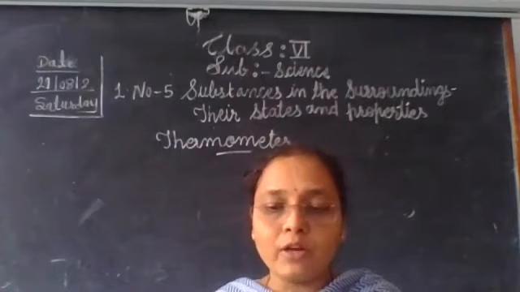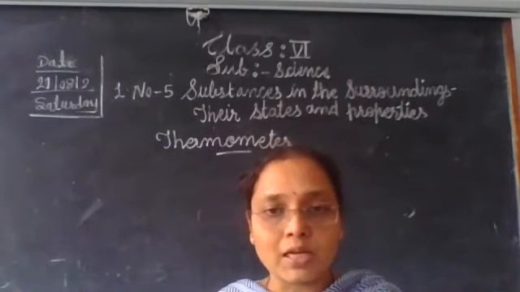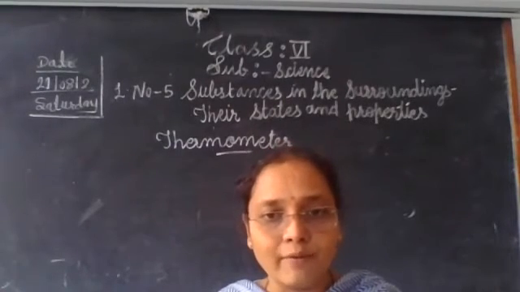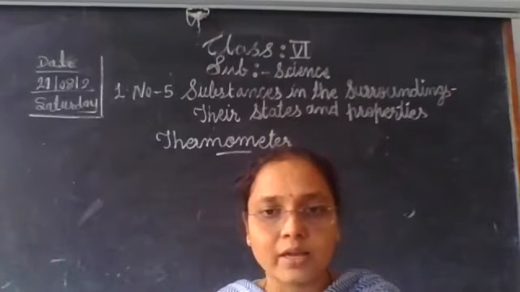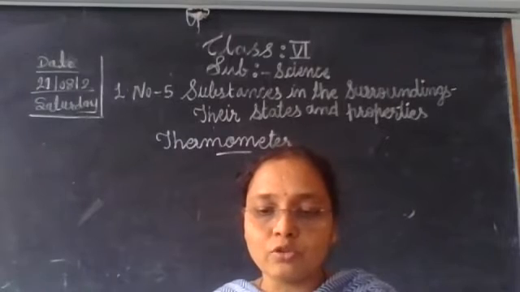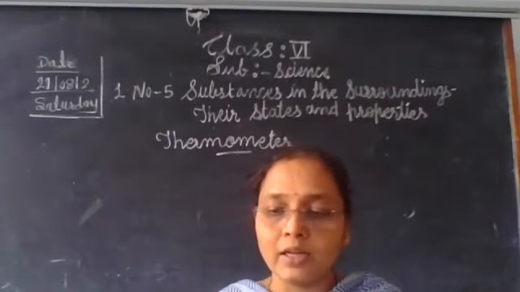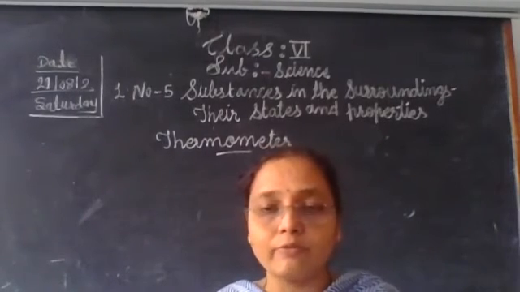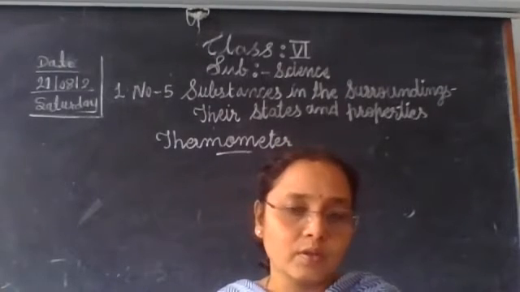It is made up of a long, narrow and uniform glass tube. Have you seen it? If you have a thermometer available, please take it and check it. On one end of this tube is a seal, and the other end has a glass bulb with mercury.